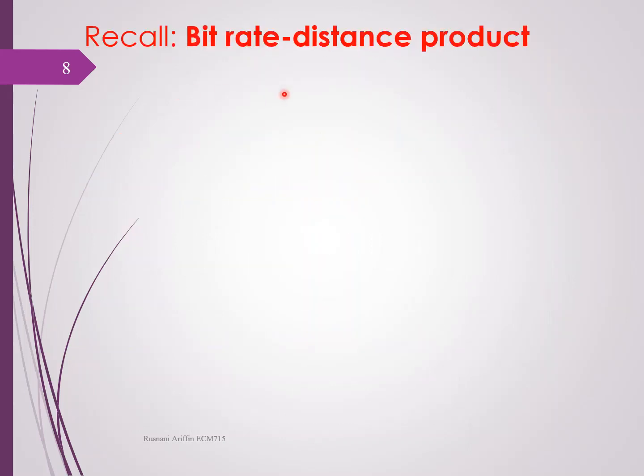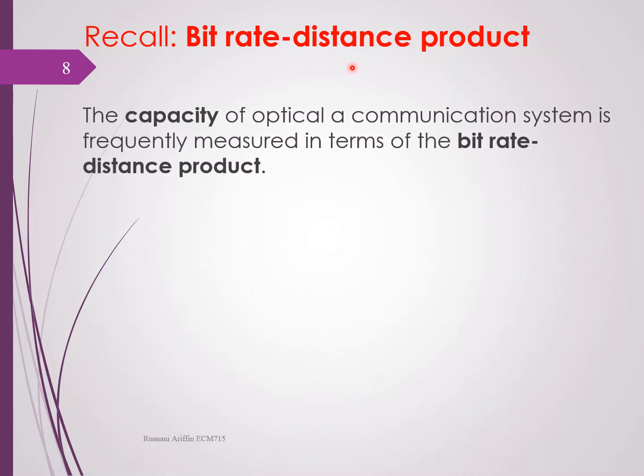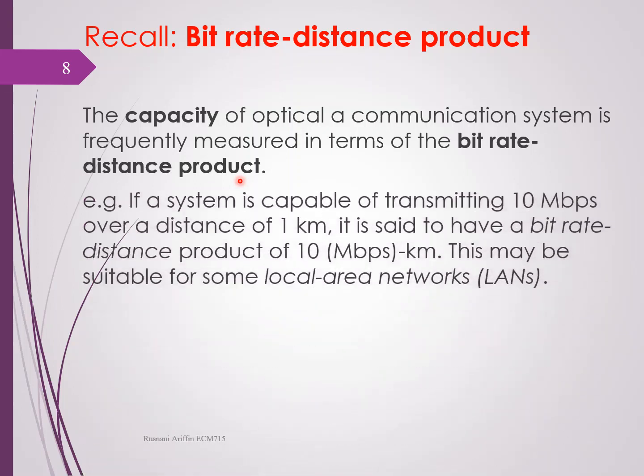Let us recall the bit rate distance product. It is actually the bit rate times the distance, and it measures the capacity of an optical communication system, which is frequently measured in terms of the bit rate distance product.